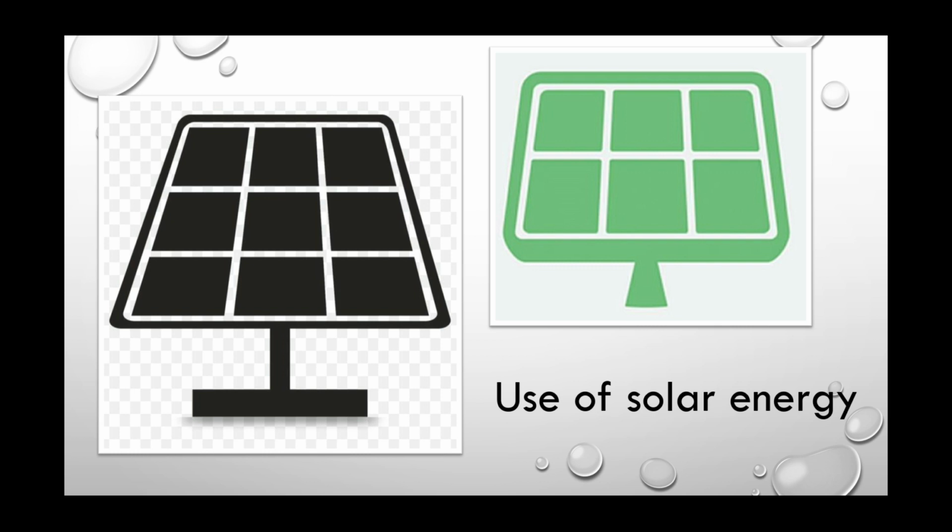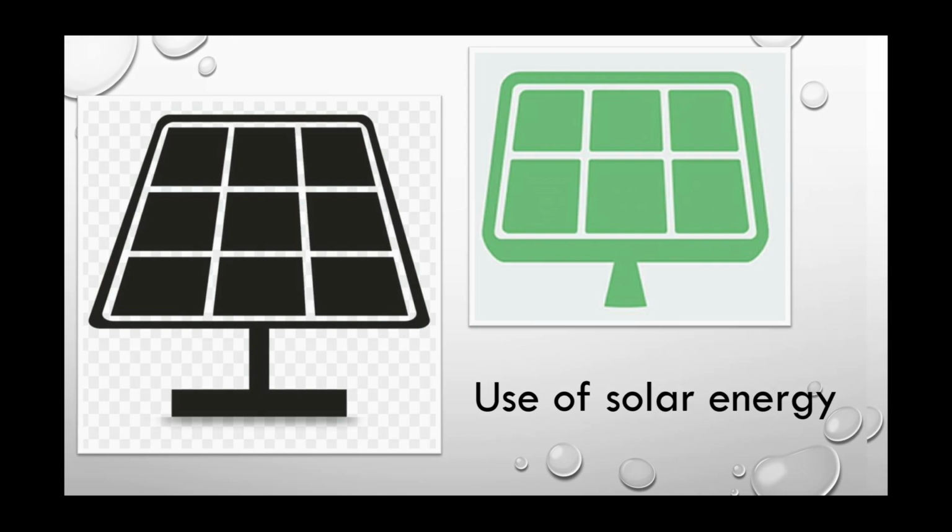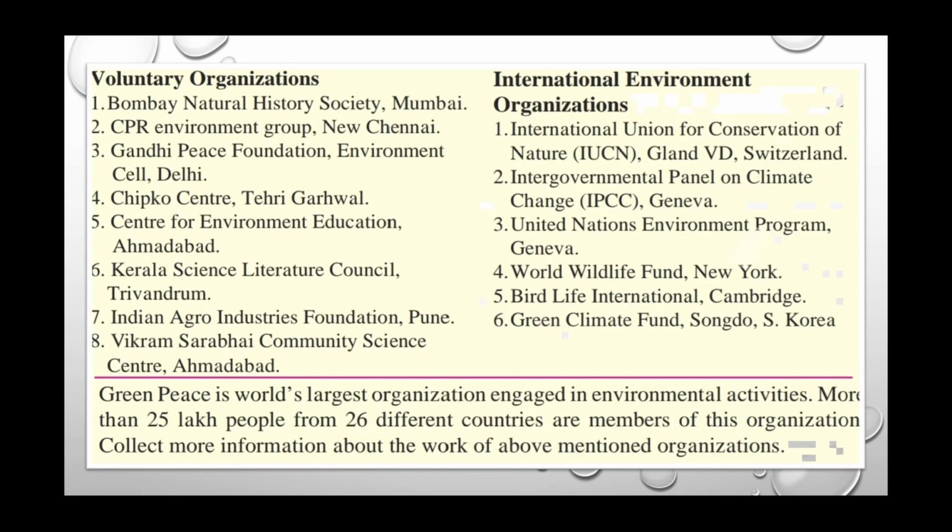Till now, we have studied the symbols and rules and regulations about environmental conservation and protection in this lesson. Many people in the society are voluntarily coming together to perform this noble work. Many institutes at state, national and international levels are involved in this work. Let us have a look at these voluntary organizations as well as international environmental organizations. You can have a look and read all these names of voluntary organizations which are working for environmental conservation.